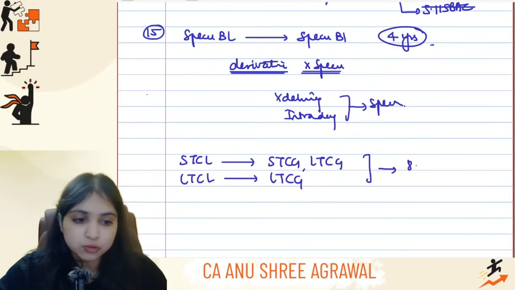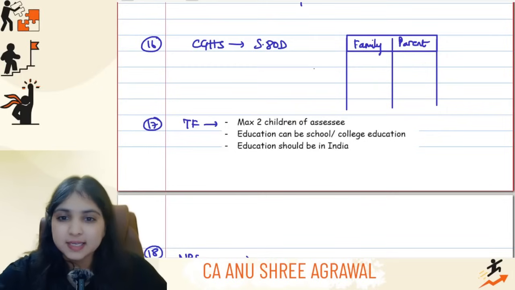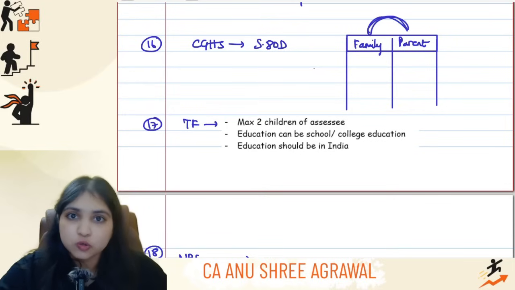And remember that both have a life of 8 years. Then listen to the next point guys. If the question says the assessee has made a payment to the Central Government Health Scheme, it will come to section 80D. Under 80D, I always make you draw 2 columns, right? Family category and parents category. Central Government Health Scheme will come under the family category.